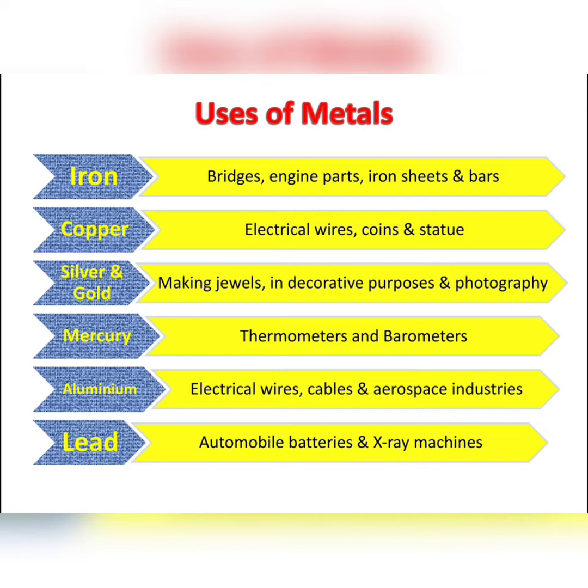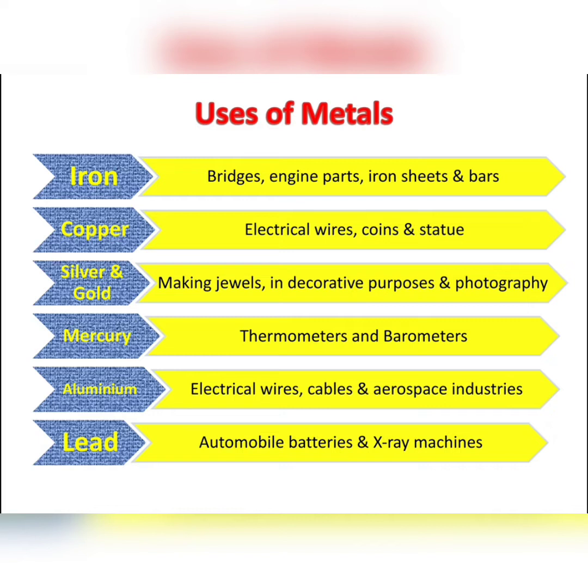Uses of metals. Iron is known for its hardness. So iron is used for making bridges, engine parts, iron sheet and bars. Copper is known for its conductivity. So it is used for making electrical wires, coins and statue. Silver and gold are very lustrous. So they are used for making jewels in decorative purposes and photography.